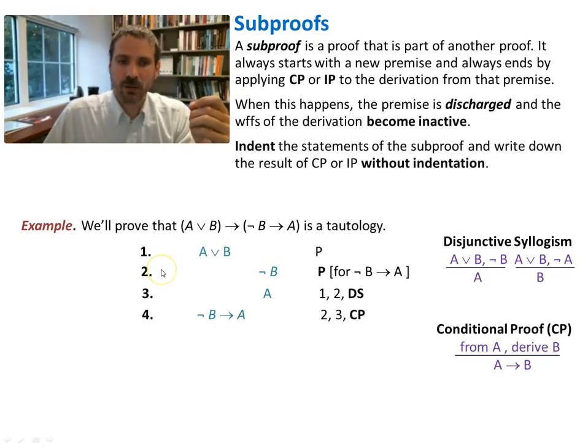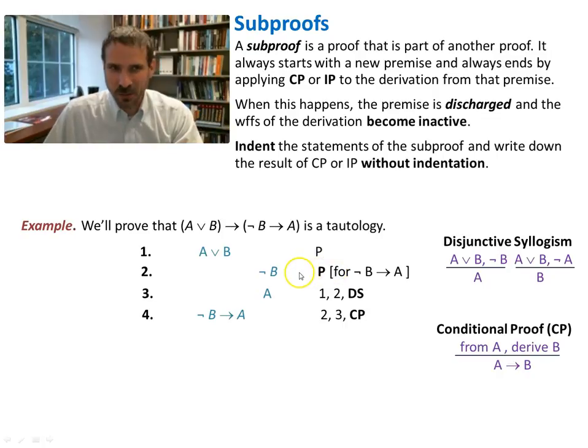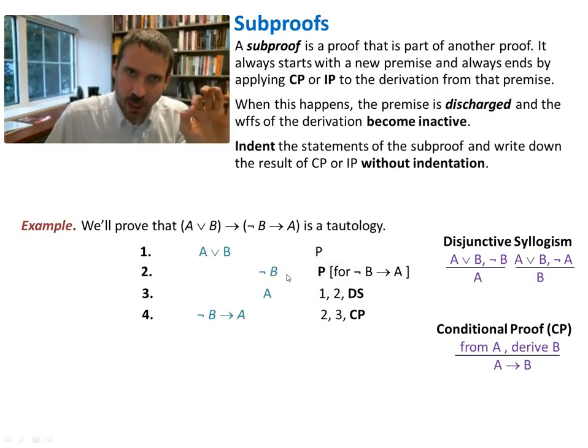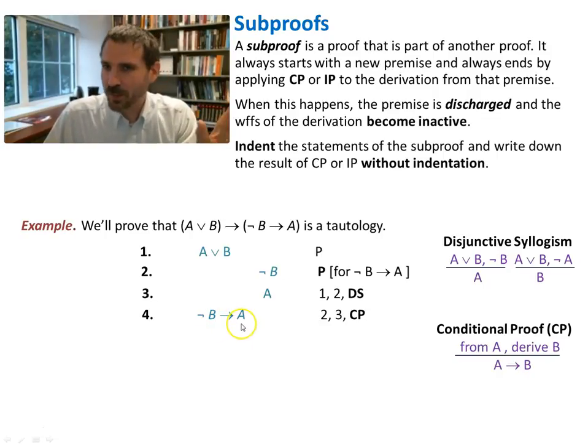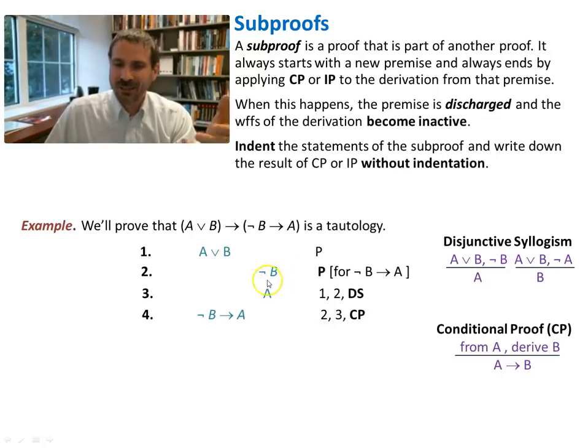These lines here, lines 2 and 3, are off limits for the rest of my proof. They were only for this subproof. That makes sense, right? You can't just introduce a premise and then use it forever. I'm introducing this premise for the express purpose of proving that this implication is true. Once I've proven the implication is true, that is all I can conclude now. I can't now just keep using the not B being true. Otherwise, you could just keep introducing premises and then the whole system falls apart.